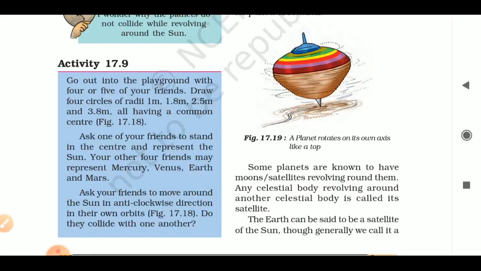Our Earth is a planet, and the moon revolves around the Earth. We call the moon the moon of the Earth or satellite of the Earth. Similarly, there are other planets which have moons or satellites revolving around them.